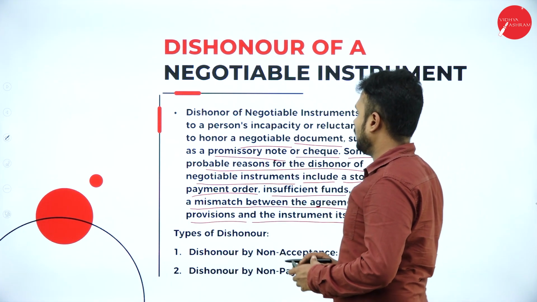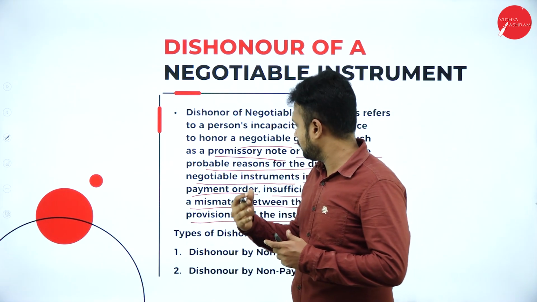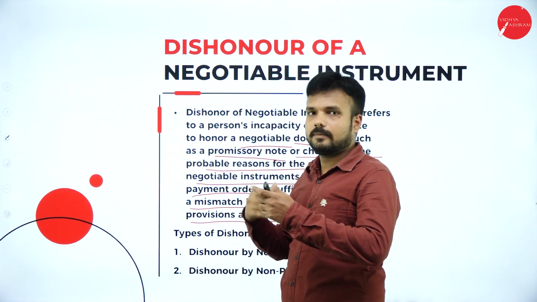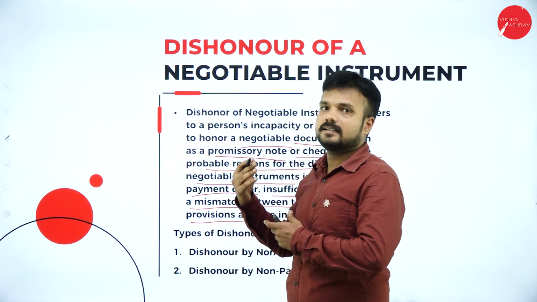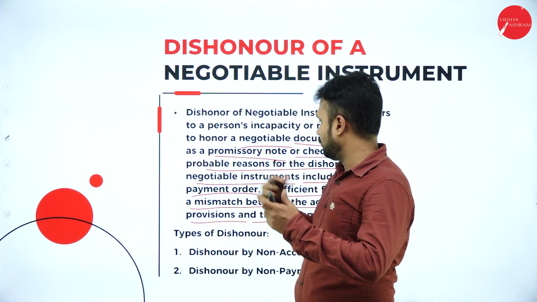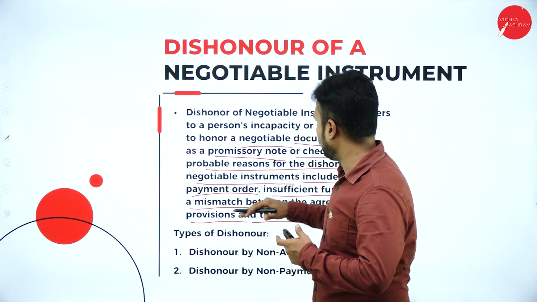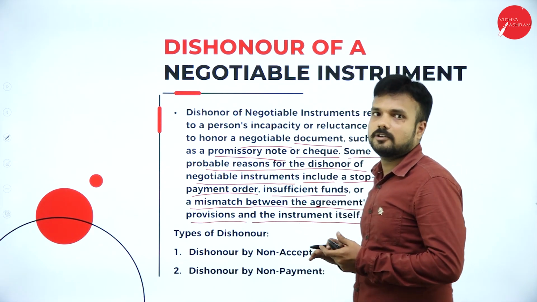So if there is any break between the two parties, whether the person is not liable, not capable of paying the money, whether in terms of insufficient funds, or if there is any breakage which is going to happen between the payer and payee, that we call a dishonor. Just I will give you an example.